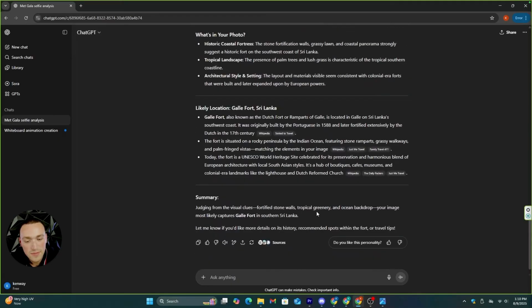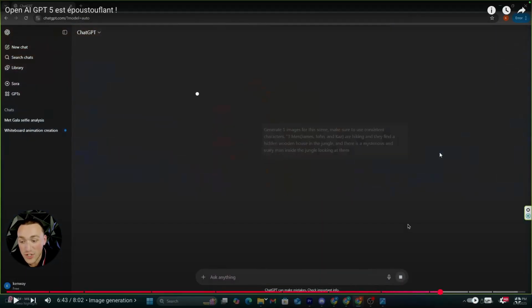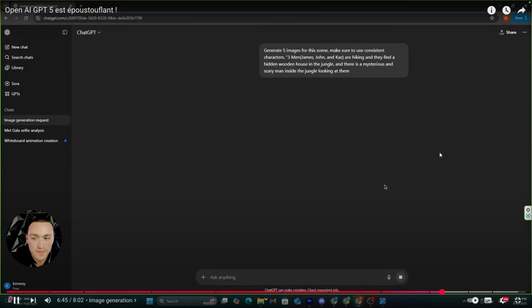Now I'm going to try to generate some images. My goal is to see how accurately this new model generates consistent characters. So I'm going to use this prompt. Generate 5 images for this scene. If this actually works better, I'll stop using my other AI generator for my YouTube thumbnails. So let's see how it generates. Make sure to use consistent characters.